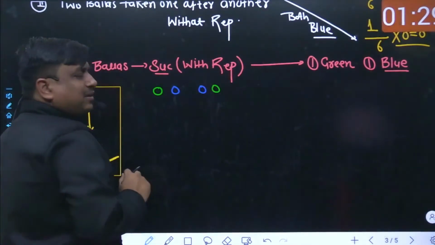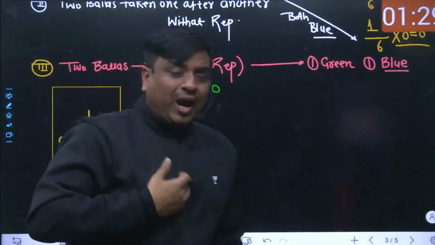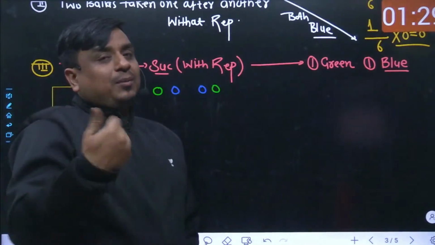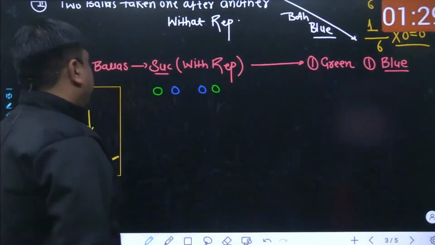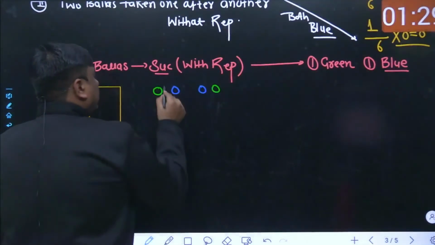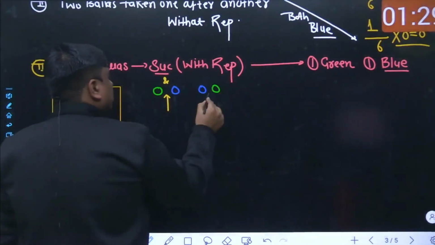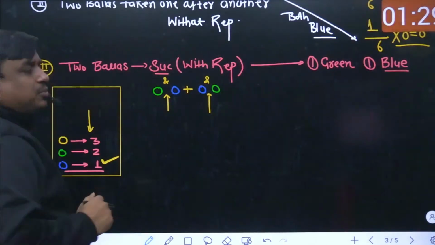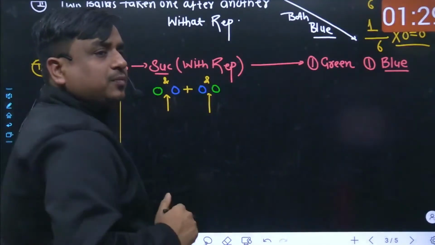My dear friend, whenever the and do come into the picture while framing the problem, the multiplication takes place, and whenever the or do come into the picture, the addition takes place. Here the and term had come, so the multiplication is supposed to come, and here the or term had come, so addition is supposed to come.